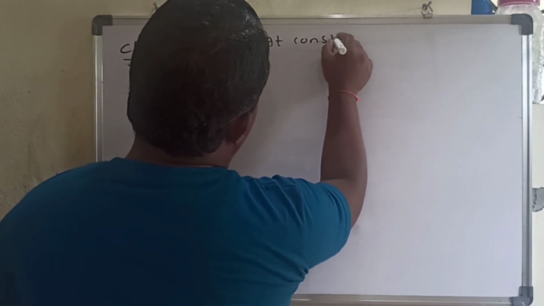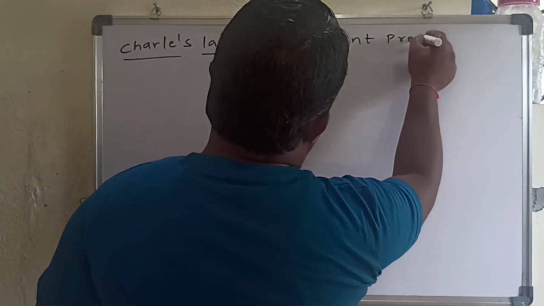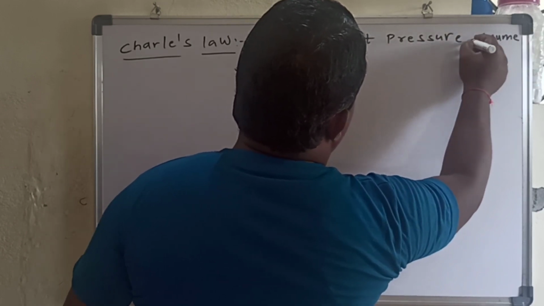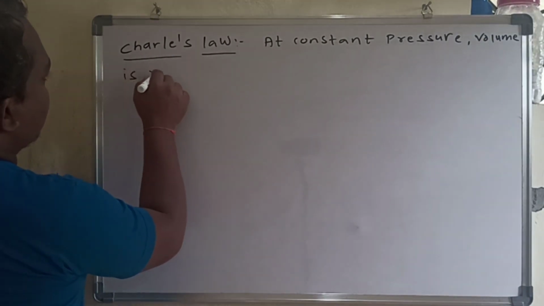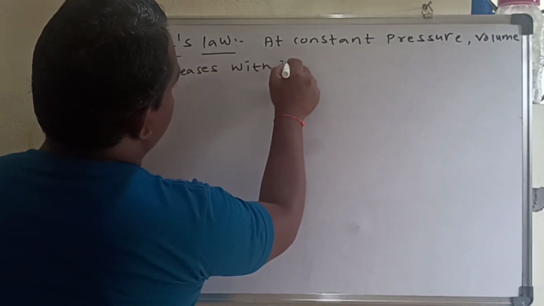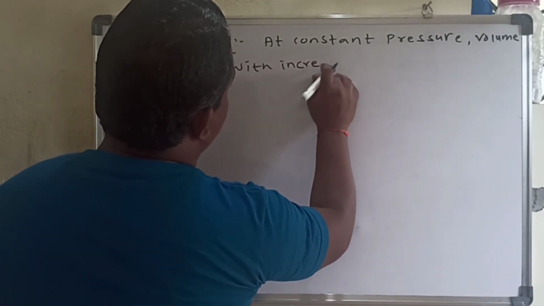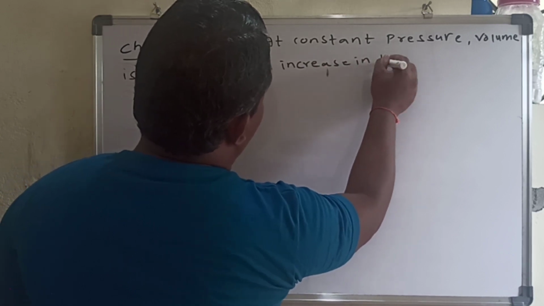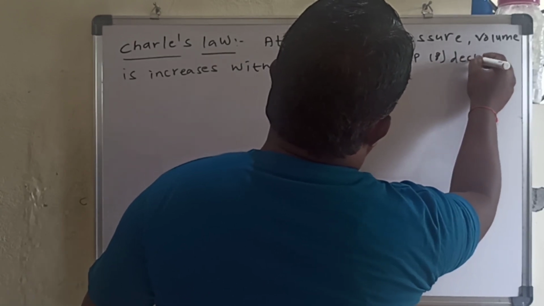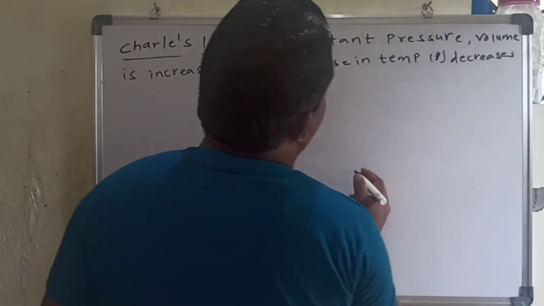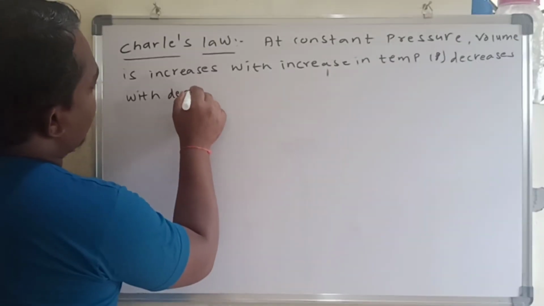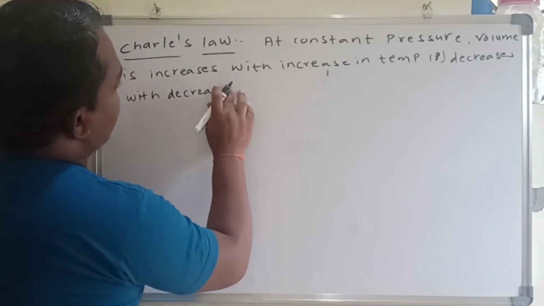at constant pressure, volume increases with increase in temperature or decreases with decrease in the temperature.